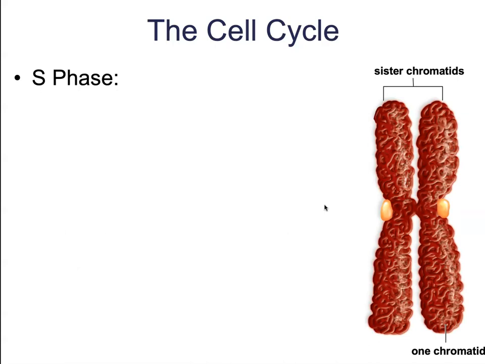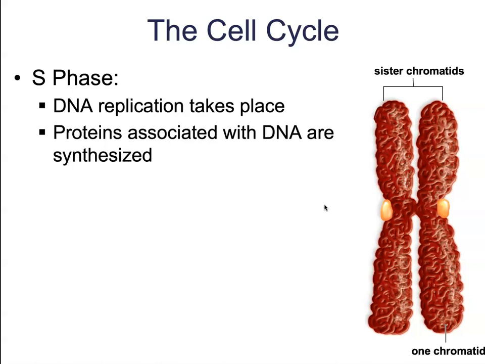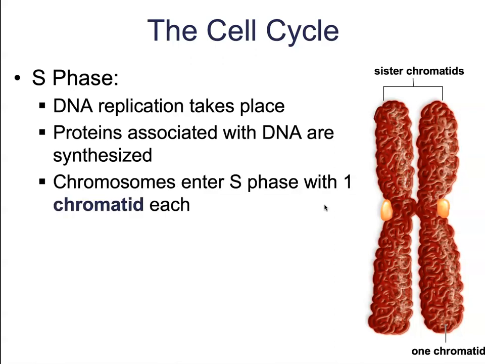The next phase is going to be the S phase. This S phase is where DNA synthesis, or DNA replication, takes place. We are also going to be synthesizing the proteins that we need for DNA replication. At the very beginning of the S phase, chromosomes only contain a single chromatid, meaning that they only have one copy of the DNA helix.